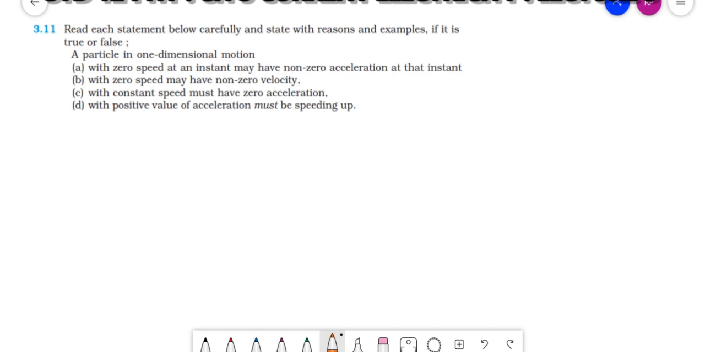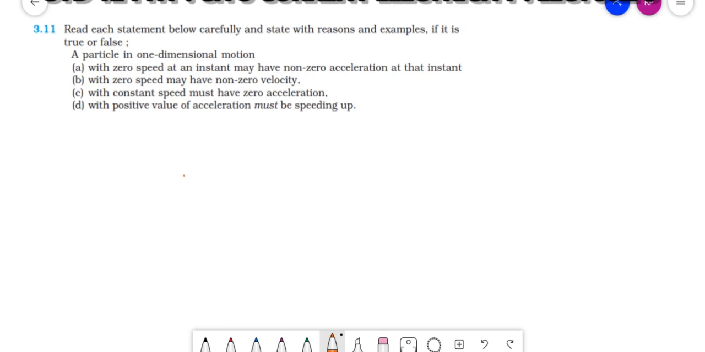Now see, it is one dimensional motion, so you can take an example like this, horizontal or vertical. First statement: a particle with zero speed at any instant may have non-zero acceleration at that instant. Now see, the question is when the speed is zero, at that time the acceleration may be non-zero. Yes, of course, it is possible, right?